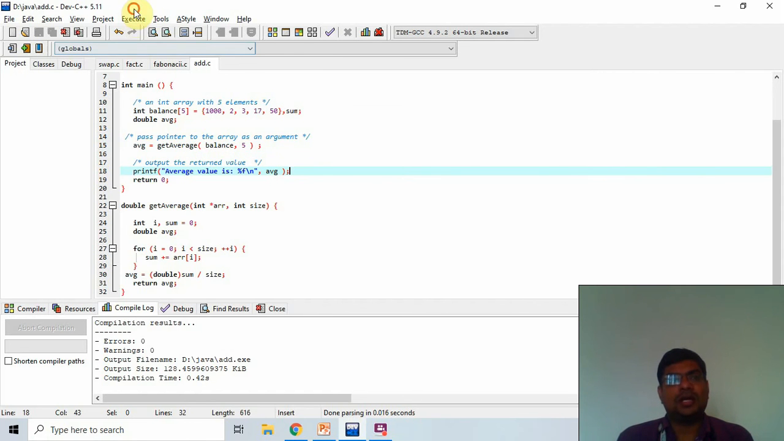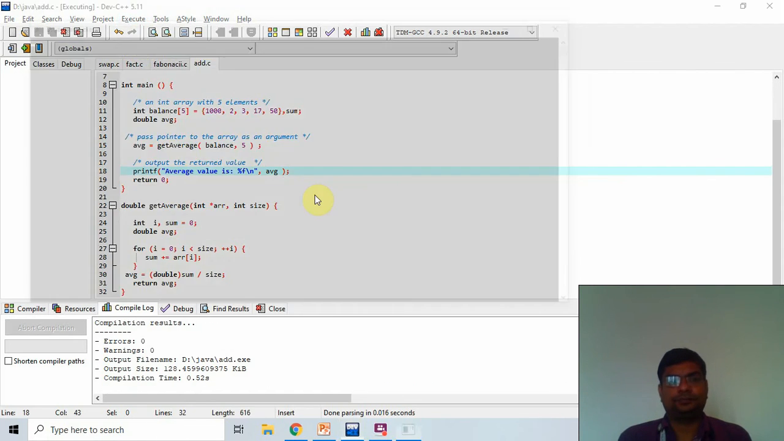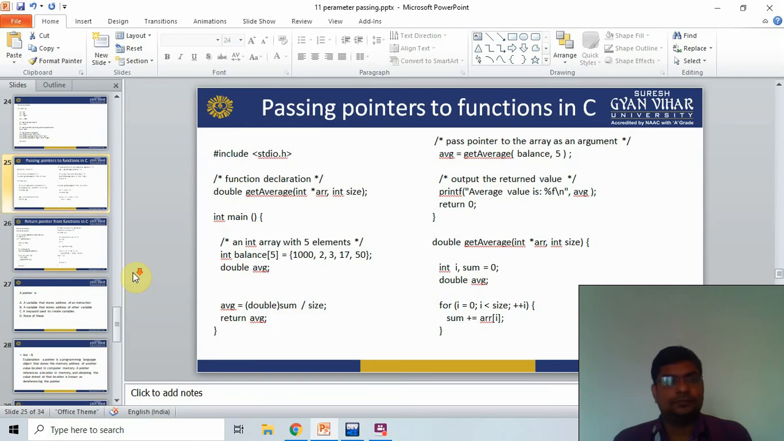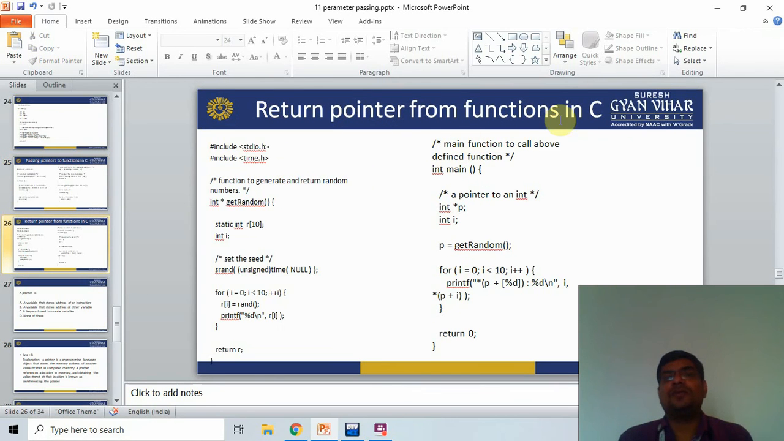So I execute this again. That is the result. Now I move on to the next. Next is returning a pointer from a function in C.